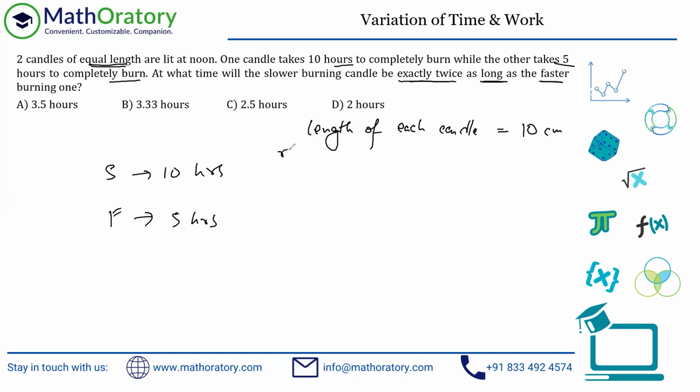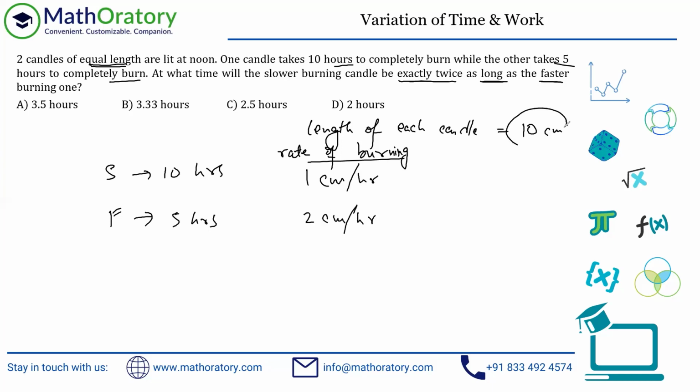So what are the rates of burning? Let's figure this out. Rate of burning for the first candle, the slower candle, is 10 centimeter in 10 hours. So that is 1 centimeter per hour. And the faster one is 10 centimeter in 5 hours. So that is 2 centimeter per hour.